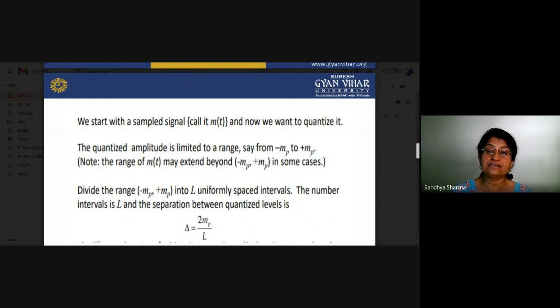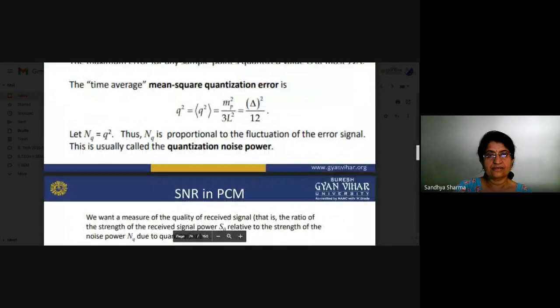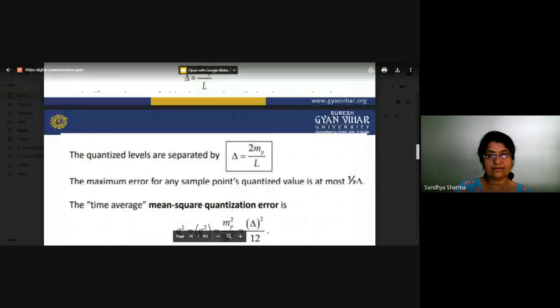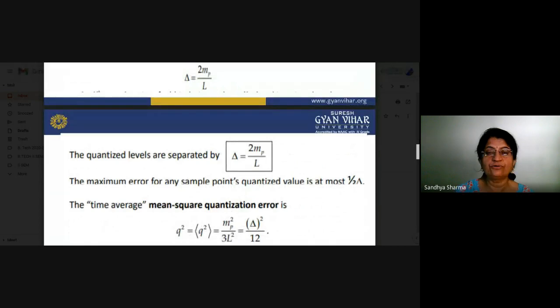If you increase the number of levels, your step size will be reduced, and your quantization noise will also be reduced. In further slides we will see this. So the step size delta is equal to 2 mp by L.